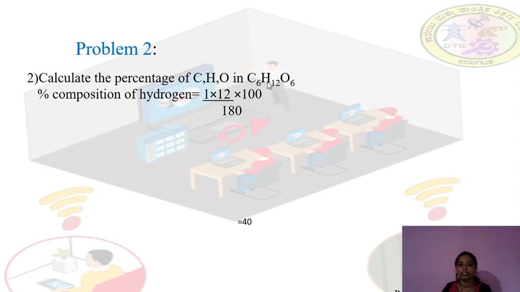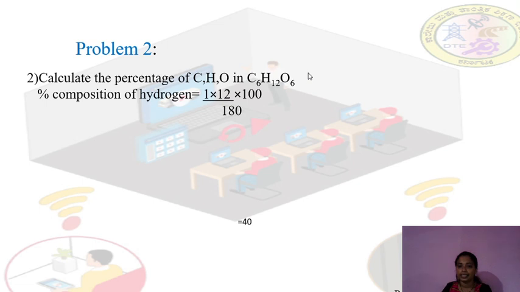Now let's see the percentage composition of hydrogen here. How many hydrogens are there? 12. What is the atomic mass of hydrogen? 1. So 1 into 12 divided by the molar mass. How can you calculate it? The atomic mass of carbon is 12, and there are 6 carbons. So 6 into 12, plus 12 into 1, since the atomic mass of hydrogen is 1, plus 6 into 16, the atomic mass of oxygen.